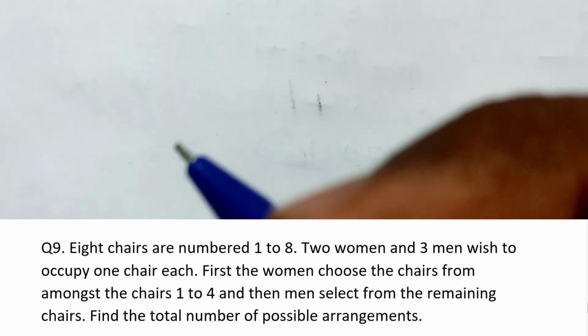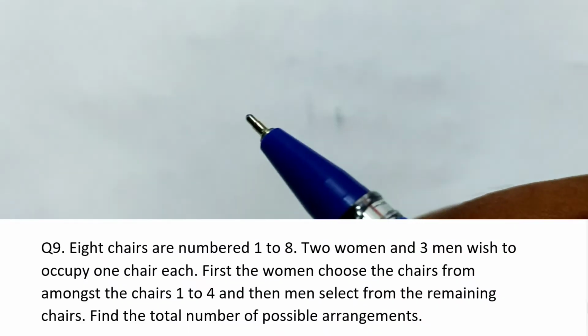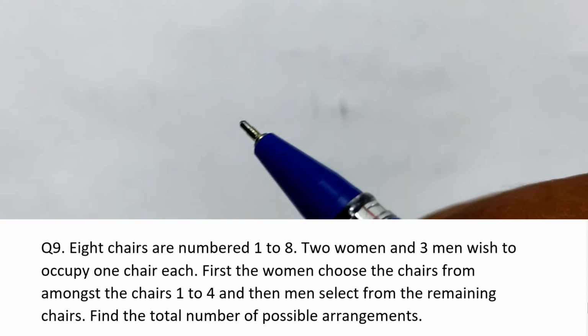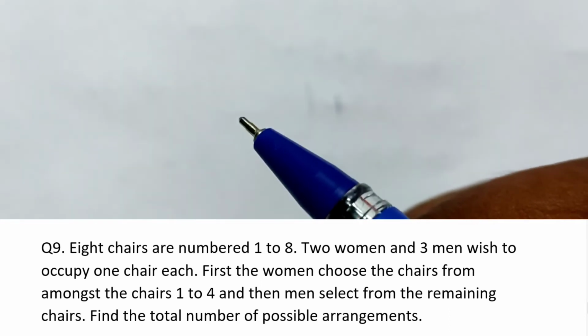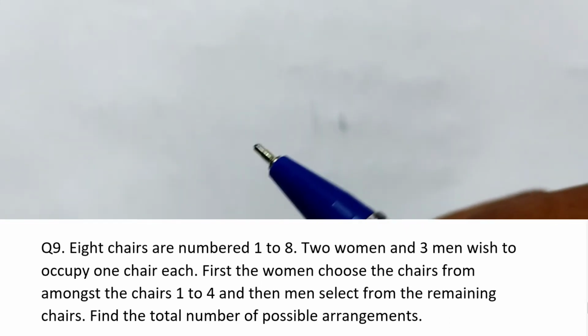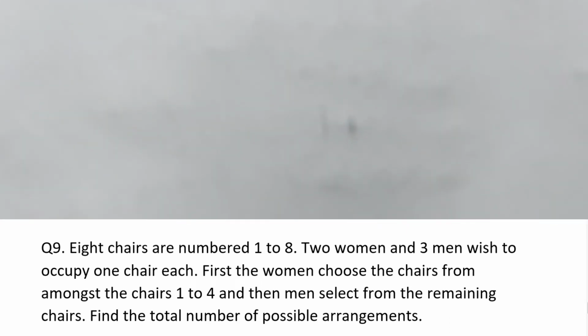Coming to question number 9. In question number 9, we are given 8 chairs and 2 women, 3 men, in which women are supposed to occupy chairs numbering from 1 to 4th, and the rest of the chairs are for men. So let's arrange women first. Question number 9.